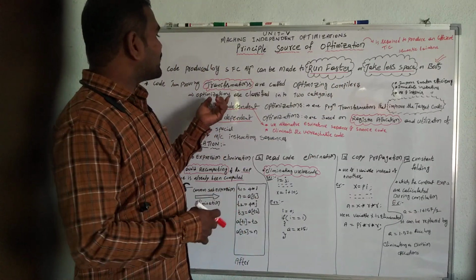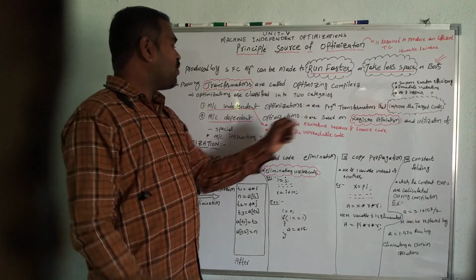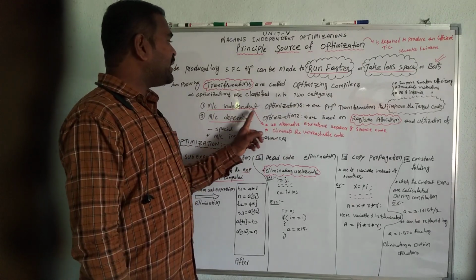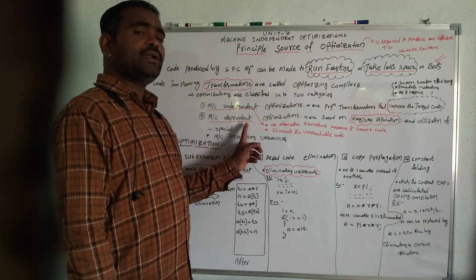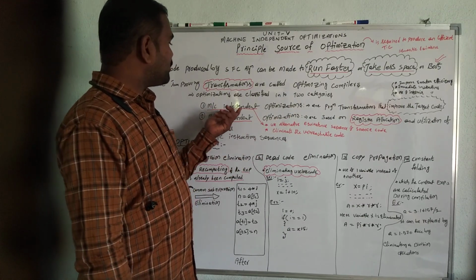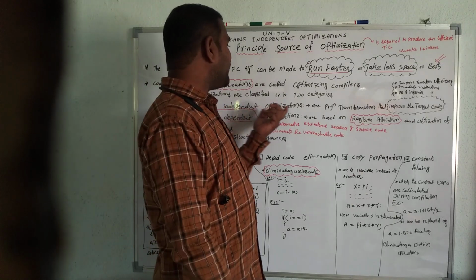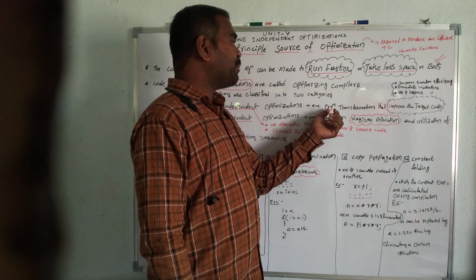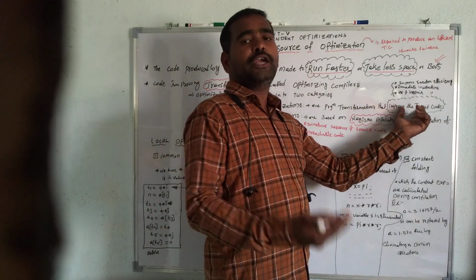Optimizations are classified into two categories: one is machine independent optimization and the second is machine dependent optimization. Machine independent optimizations are program transformations that improve our target code.